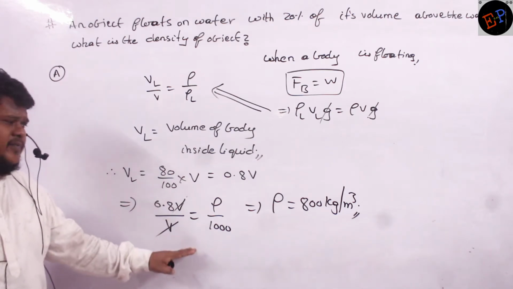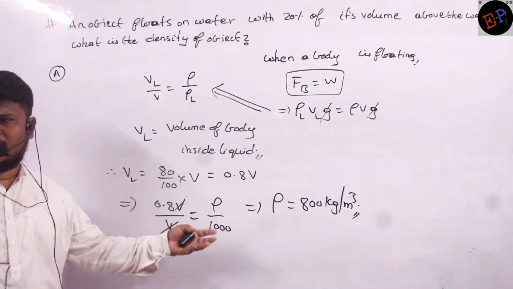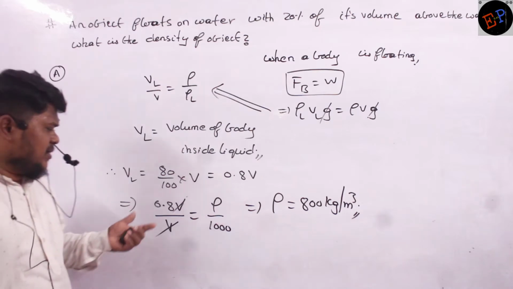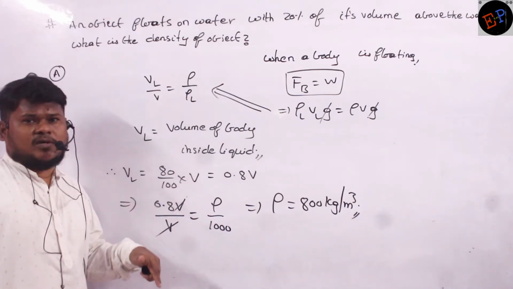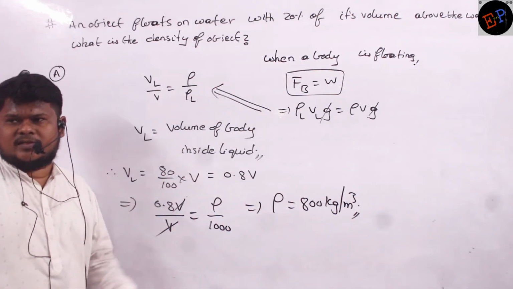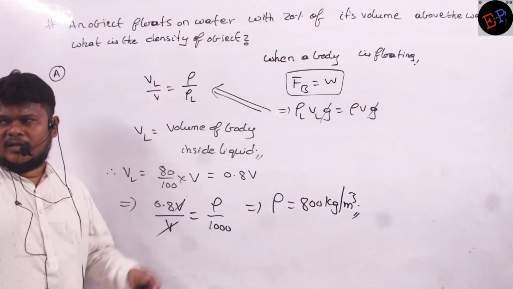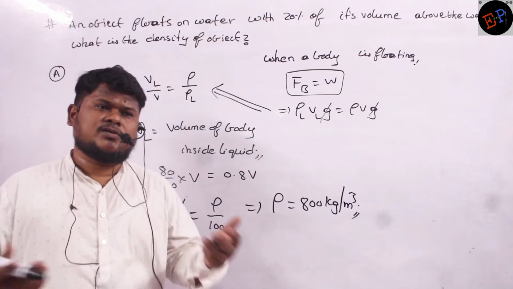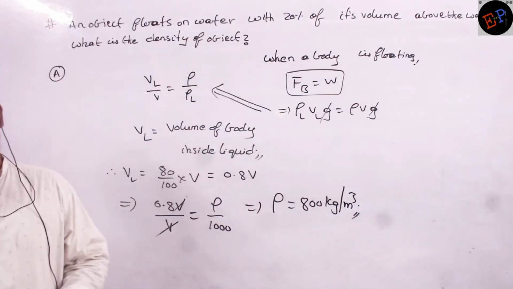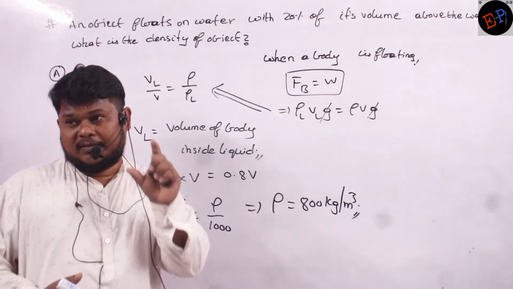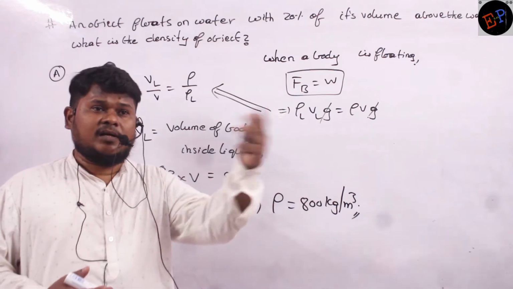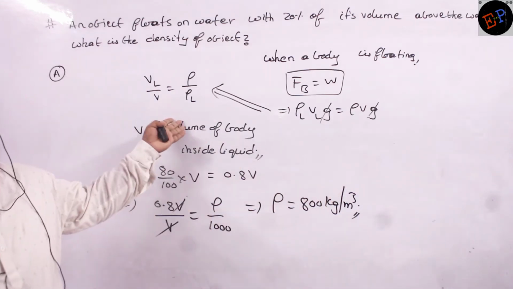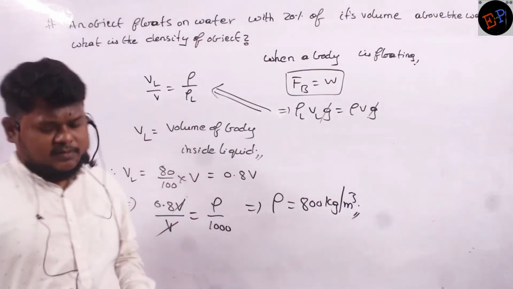Yesterday we already studied another shortcut method. If 80% of body is present inside water, it means its density is 800. If 20% of body is present inside water, then its density is 200. Like this you can remember. But that is valid only for water. If another liquid is given, you have to use this formula. Are you able to understand? That's it. Make a note.